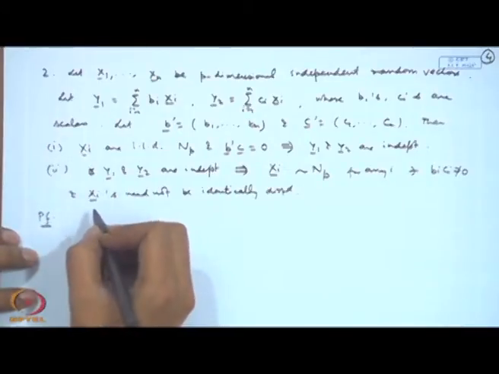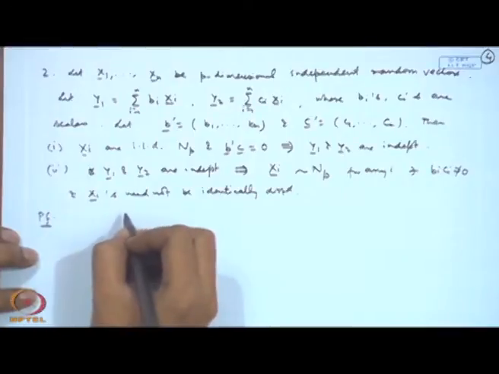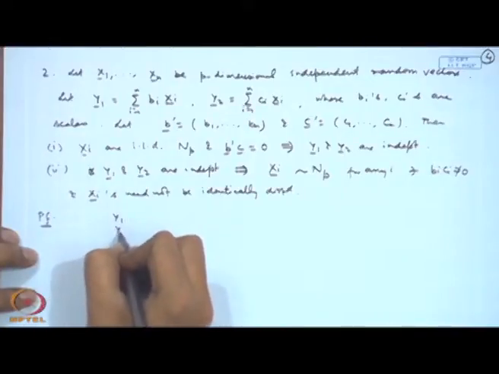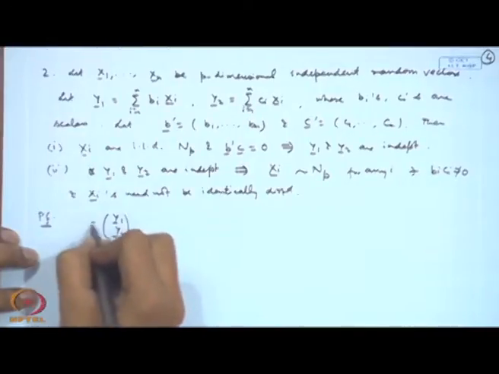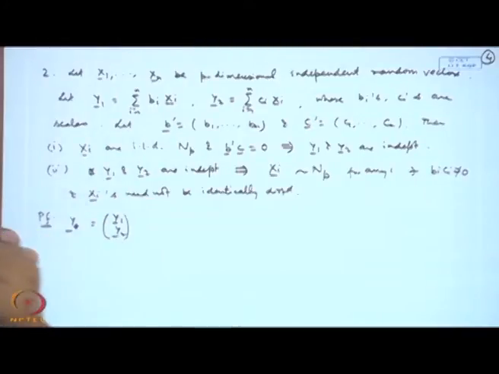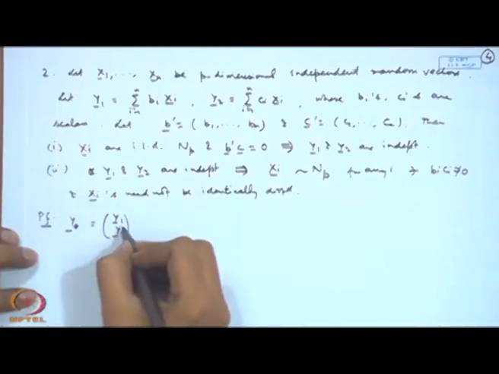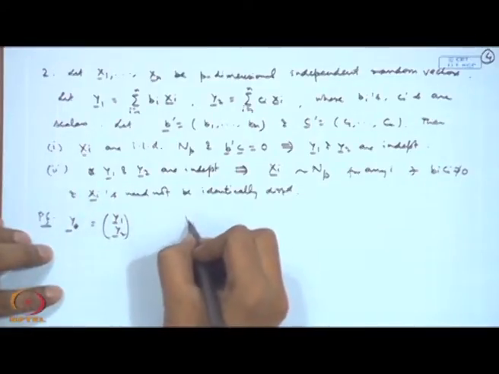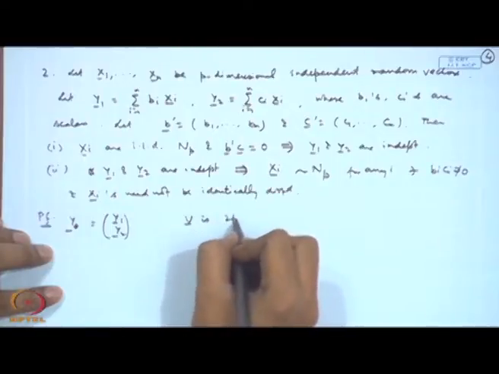So we can consider the vector Y1, Y2, let us call it, say, Y. I put them in the 2-dimensional form here. So this is now 2p dimensional.